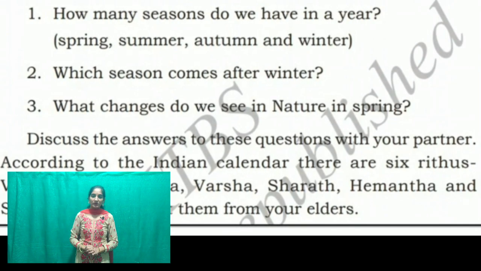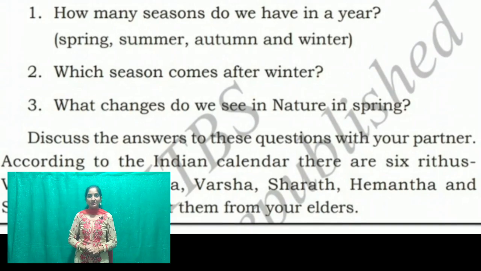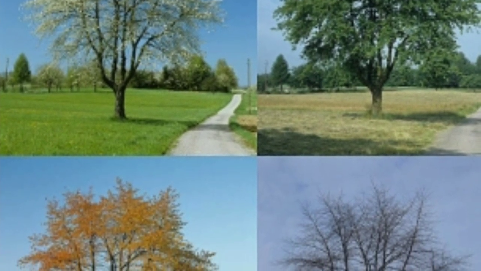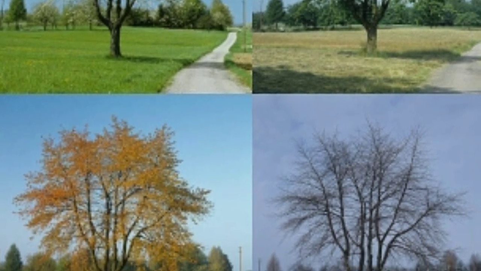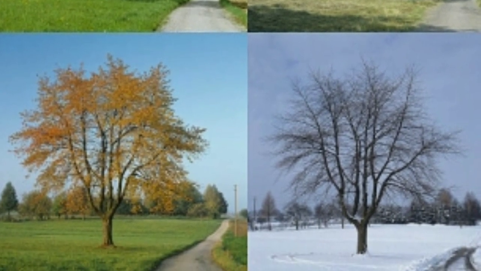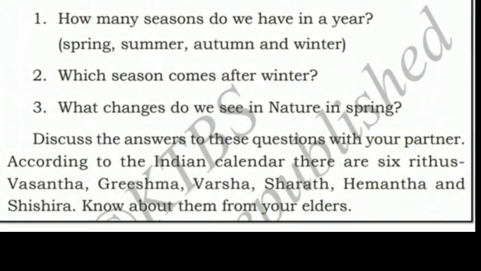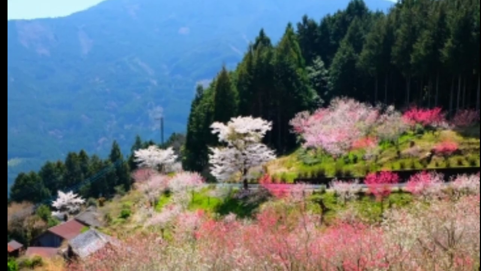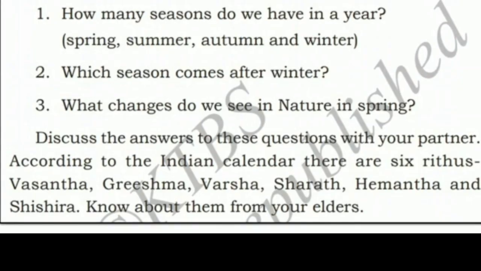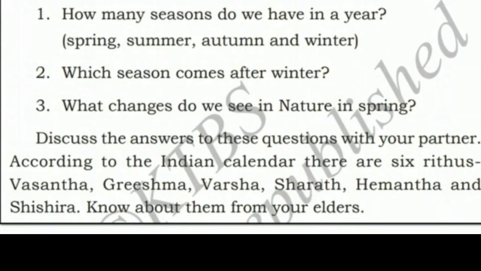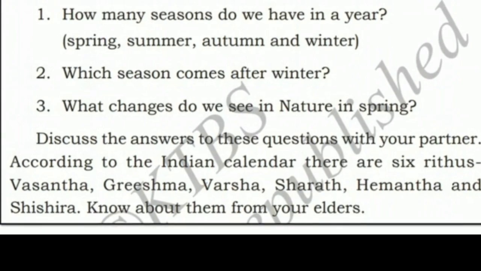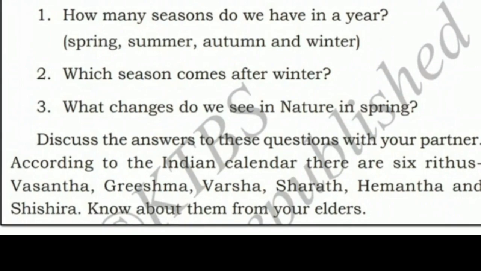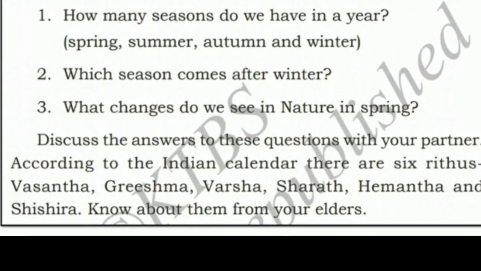So let's read the pre-reading task. How many seasons do we have in a year? In a year we have 4 seasons: spring season, summer season, autumn and winter. Which season comes after winter? Yes, students, you are right. Spring season comes after winter. And what changes do we see in nature in spring? And when does it come? This season comes in between winter and summer, and it comes in the months of March and April.